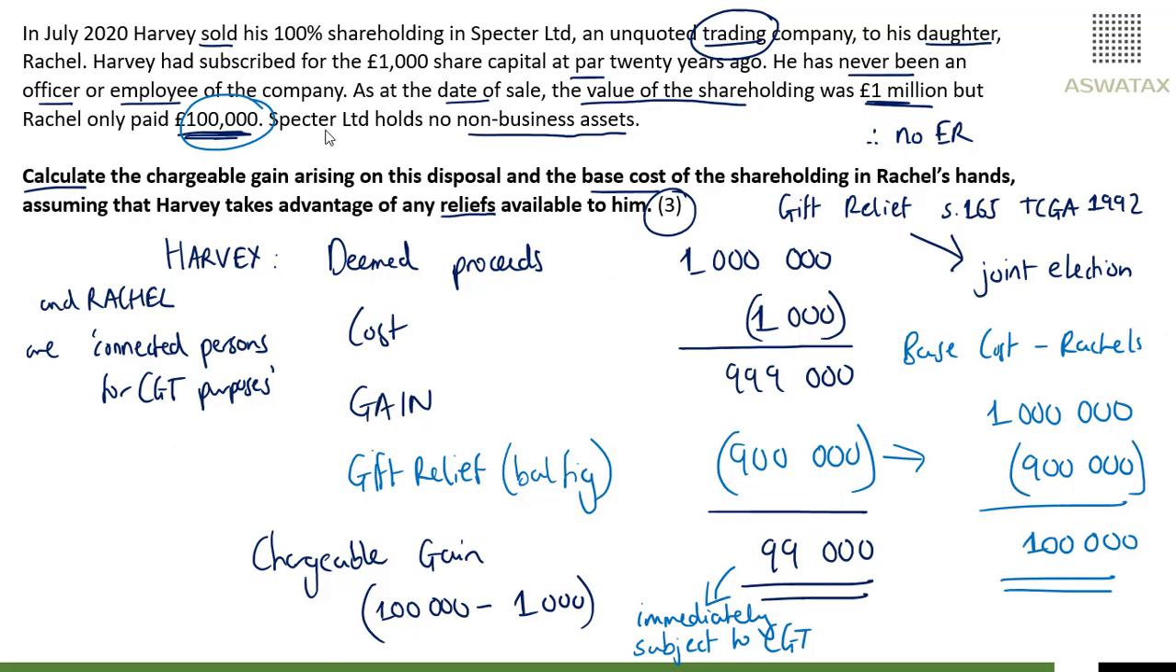That's for 3 marks. Marks can be picked up quite easily on this question, but the primary marks would be understanding deemed proceeds and then the gain. The gift relief, along with the chargeable gain being calculated, would give another mark, and then the base cost would give the third mark. 3 marks.